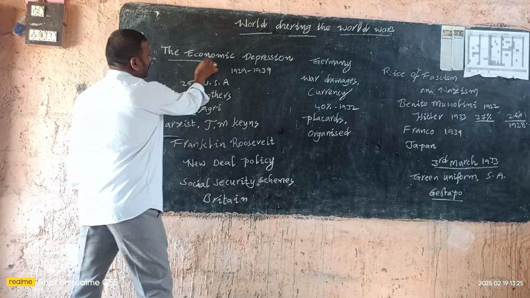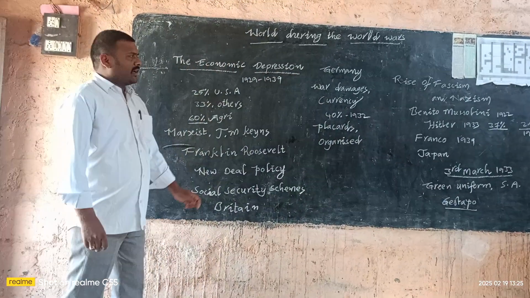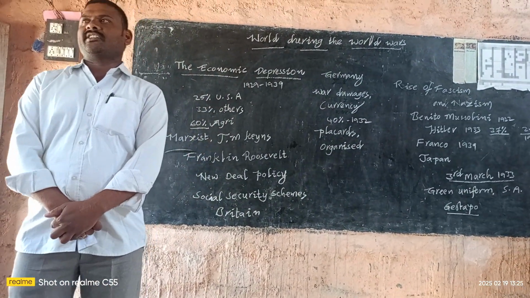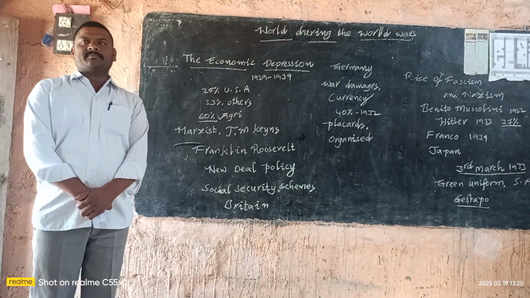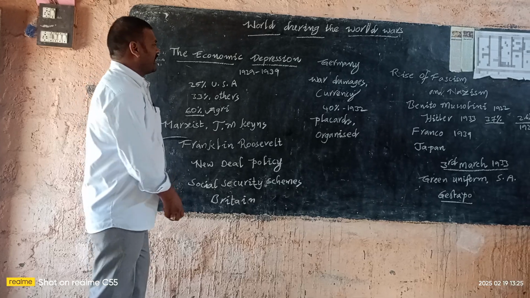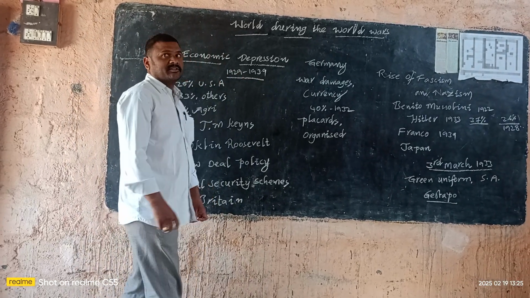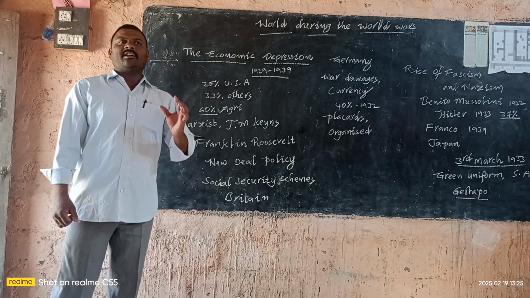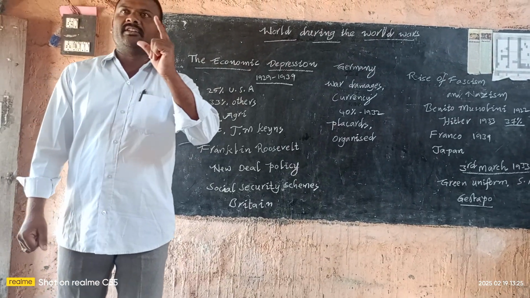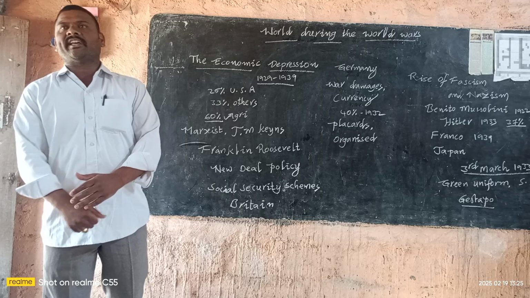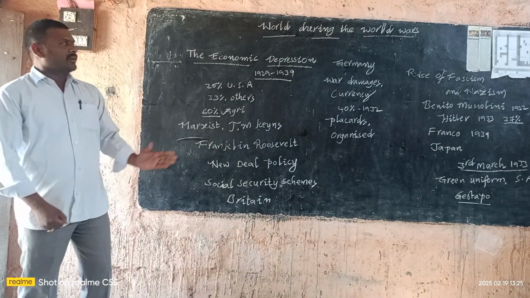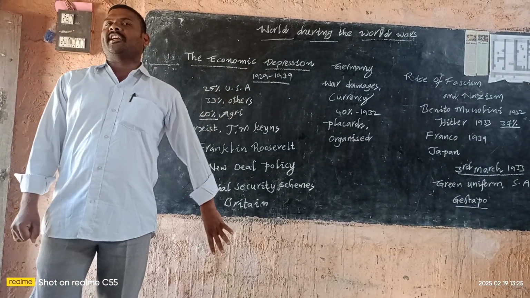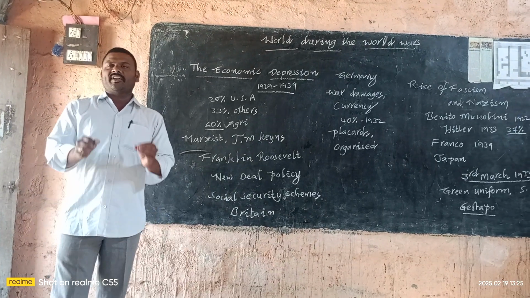Listen here, the economic depression. The economic depression is also called the Great Depression, or economic crisis. The economic crisis was between 1929 and 1939. So what are the features of the economic depression? The economic depression did not take place in only one country; it took place throughout the world. During this ten-year period, 1929 to 1939, the world's countries faced a severe crisis.